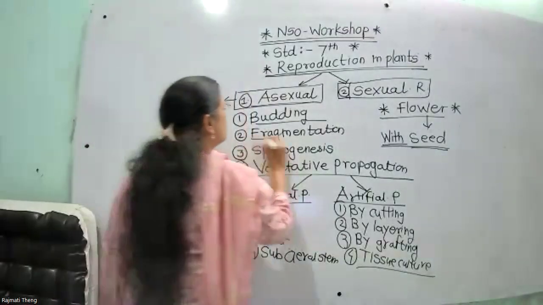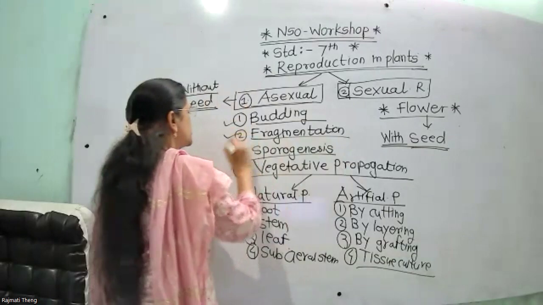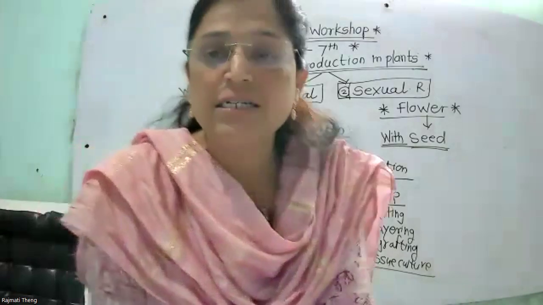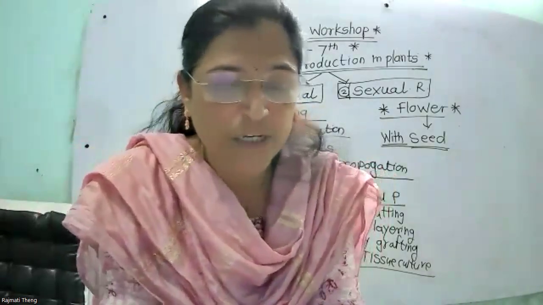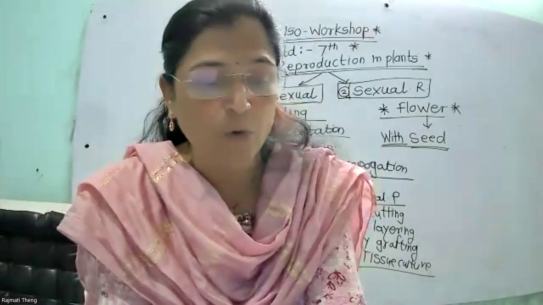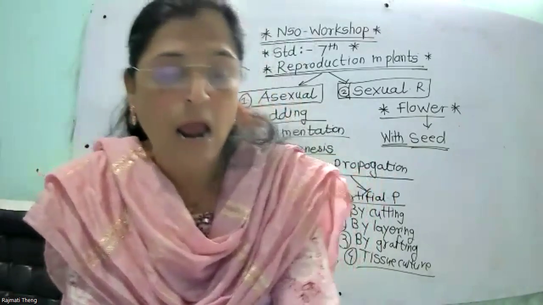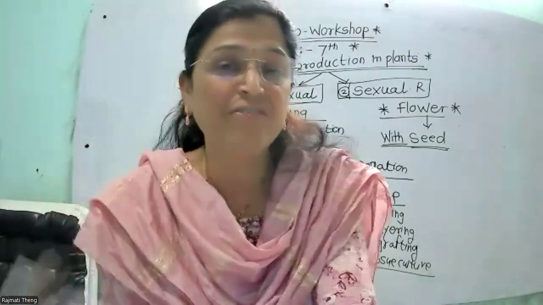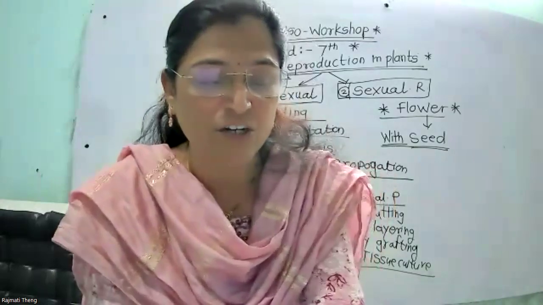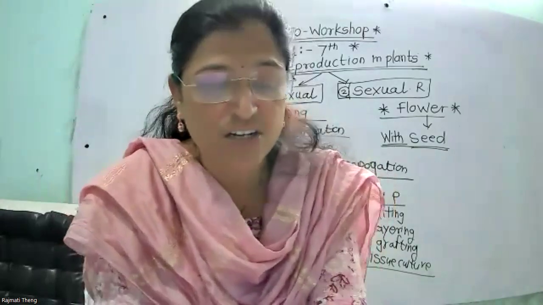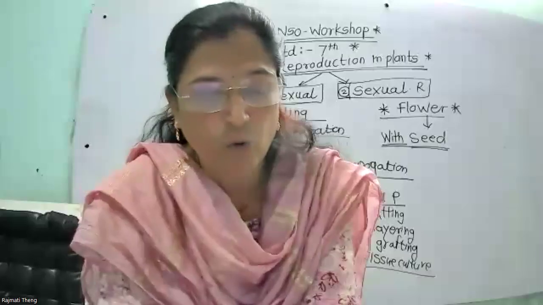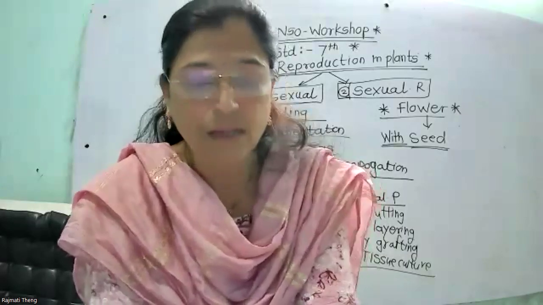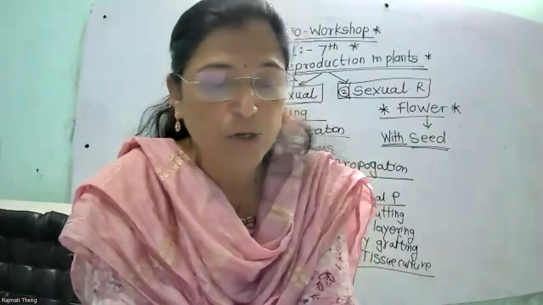Now, the third method of reproduction, that is spore formation, also called sporogenesis. The plants like fern have special leaves that have spore-bearing structures, and they are called sori. Fern is a plant, on the leaf of the fern there is a special spore-bearing structure, and that is called sori. Spores are tiny single-cell asexual reproductive units.